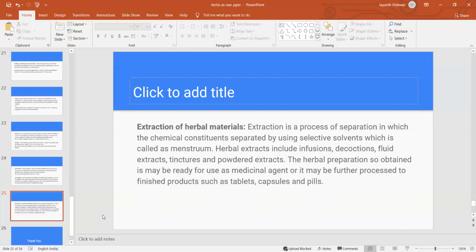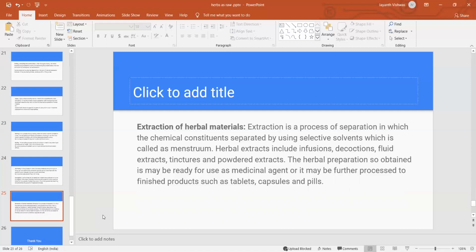Decoctions, infusions, powdered extracts. So what is meant by infusion? Infusion is a liquid preparation obtained by extraction of the herbal material with either cold or hot water, without boiling. We can just macerate the drug with the liquid, using cold or hot water.